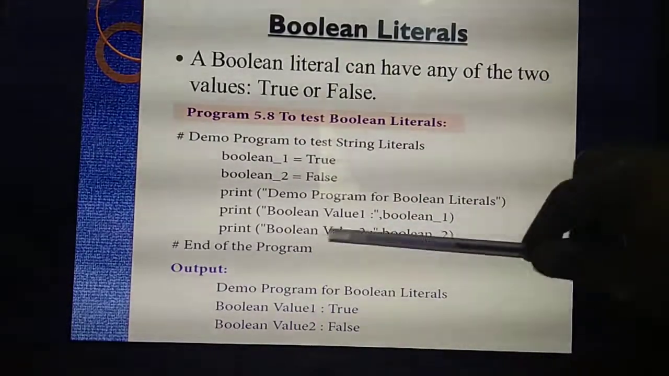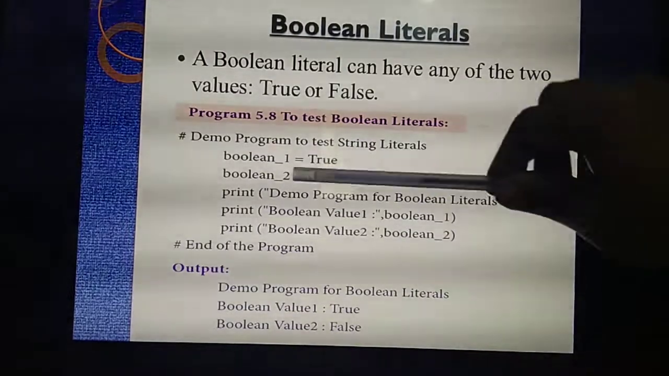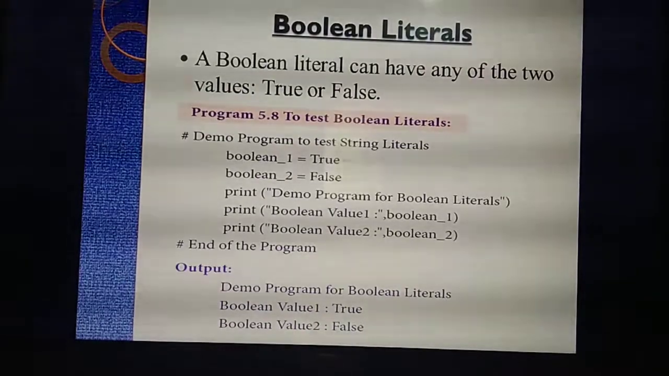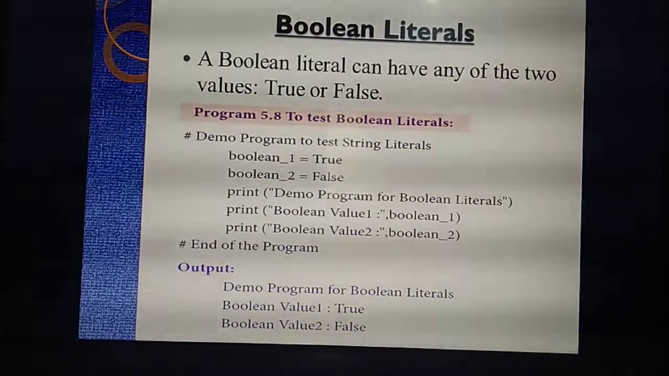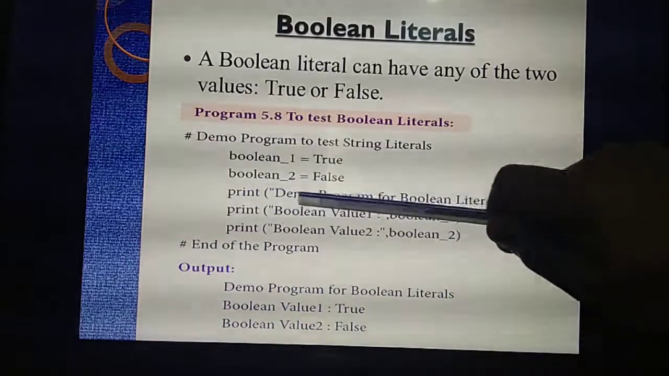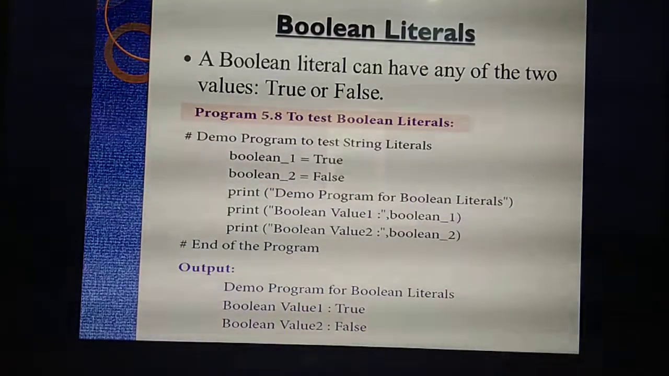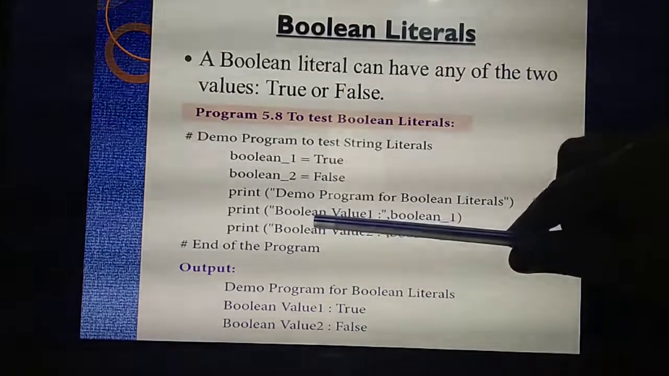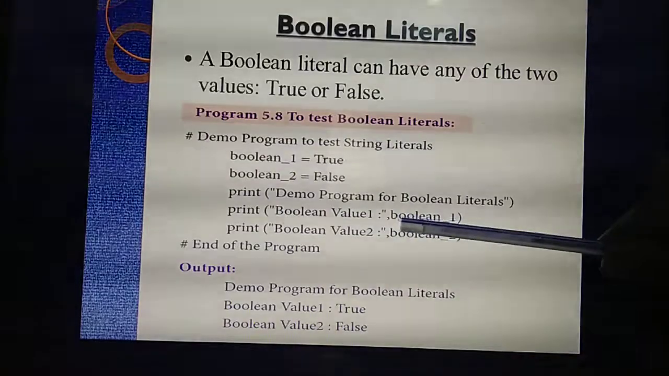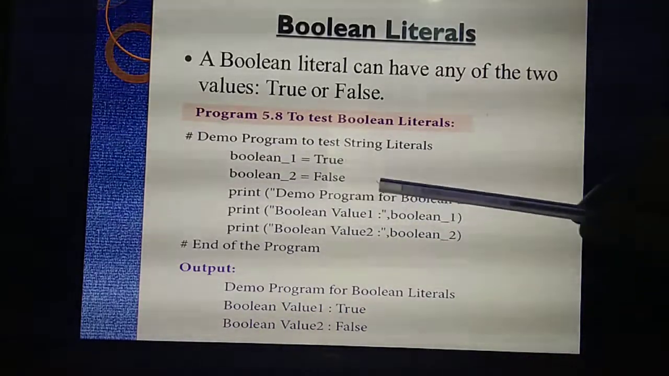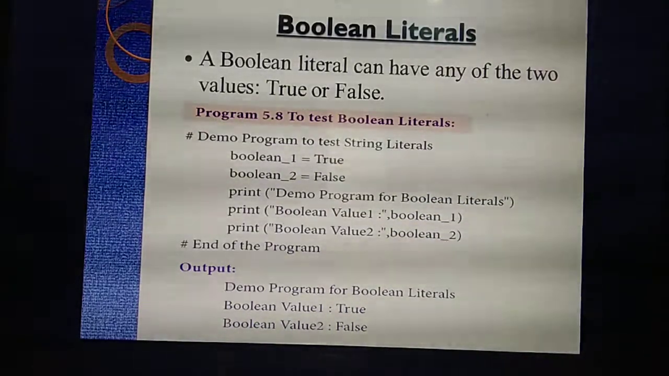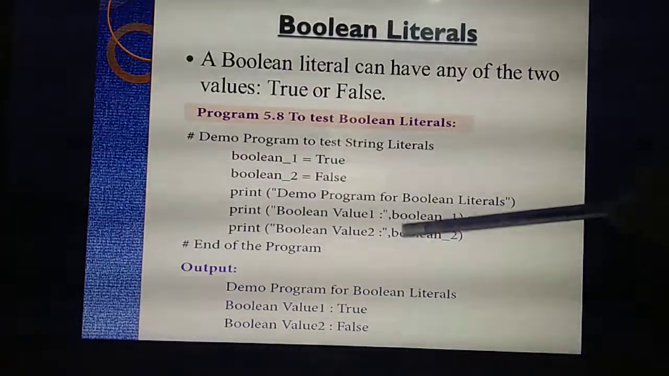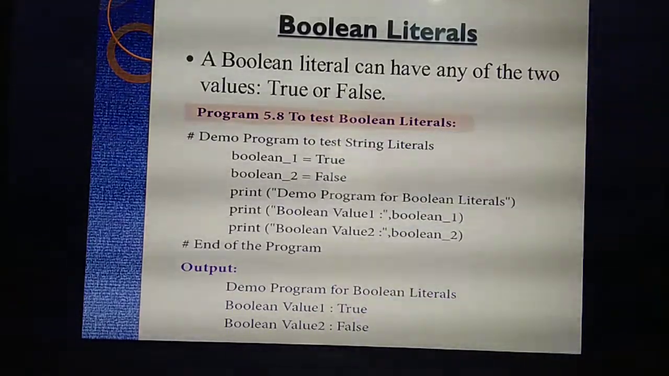Second value I need to print, Boolean value 2. Which variable do I need to call? Boolean 2. Understand now? Now you are running the program. What's the first line you will get as output? Demo program for Boolean literals. What's the second line? Boolean value 1, calling the variable Boolean 1, the answer is true. Second, Boolean value 2, calling the variable Boolean 2, the answer is false.